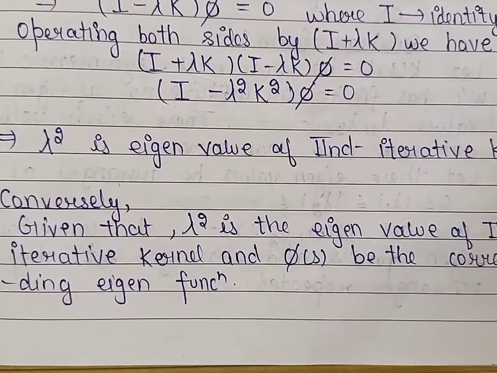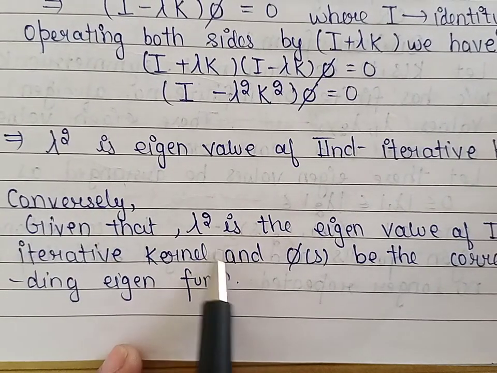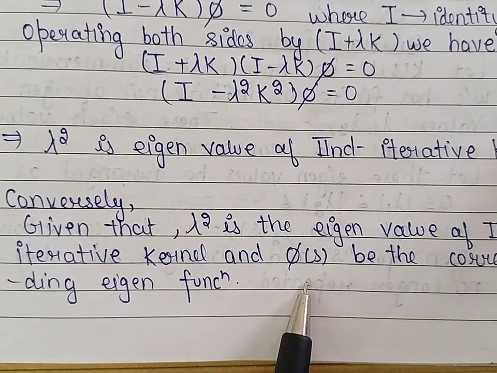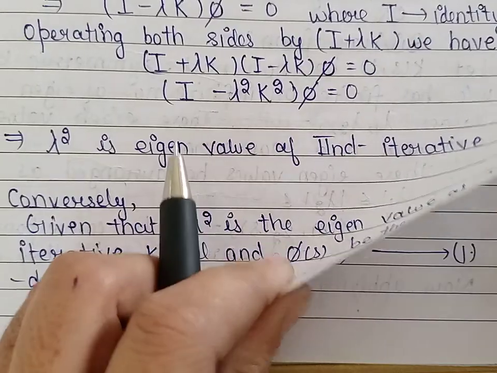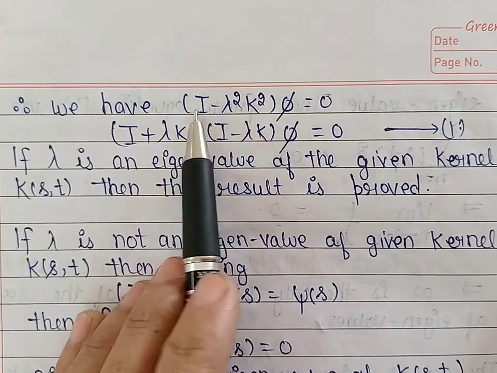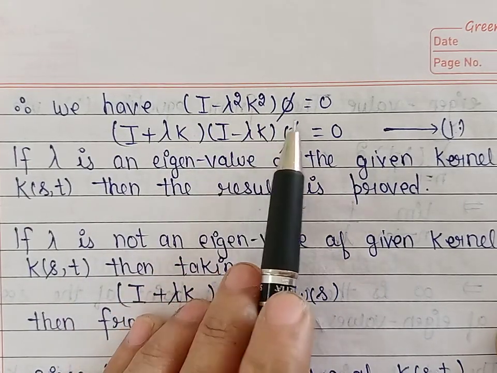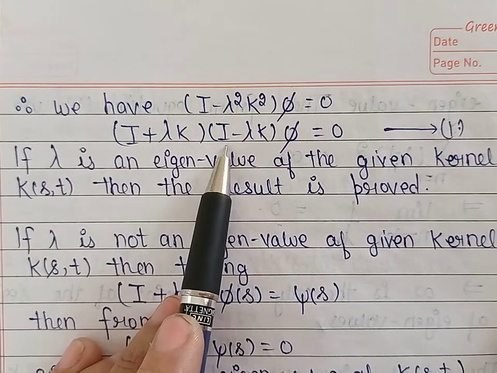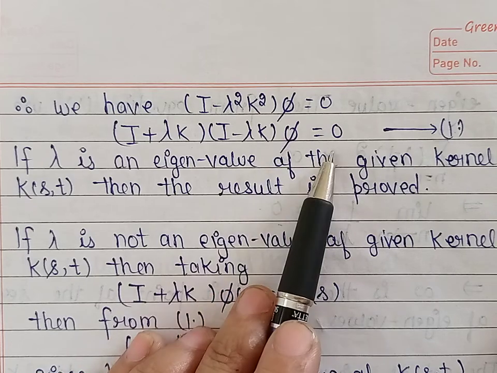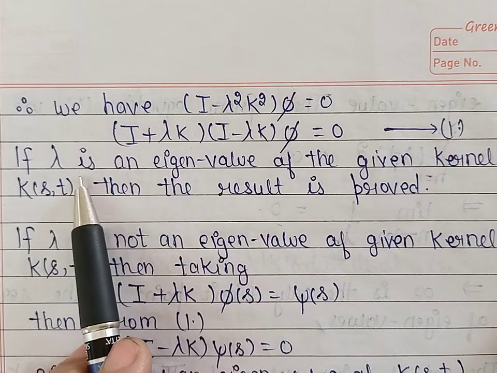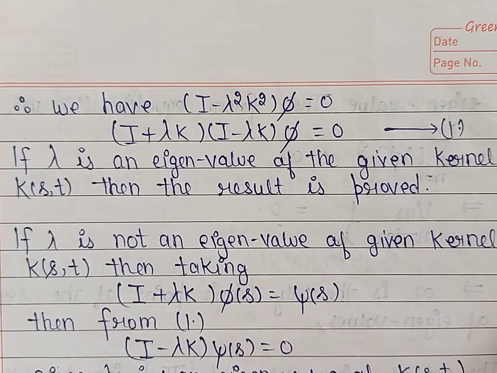Now conversely, let lambda square be the eigenvalue of the second iterative kernel, and let phi be the corresponding eigenfunction. So by definition, the symmetric integral equation will be satisfied. So we have I minus lambda square k square operated on phi equal to 0. From here we get I plus lambda k into I minus lambda k operated on phi equal to 0. Now we have two possibilities: either lambda is an eigenvalue of the given kernel or lambda is not an eigenvalue of the given kernel. So let us take the first case.